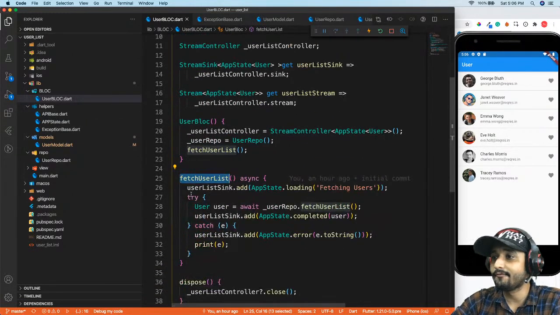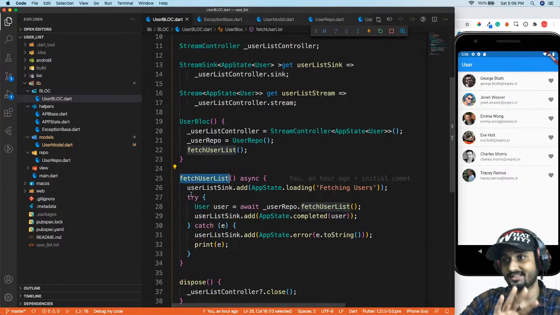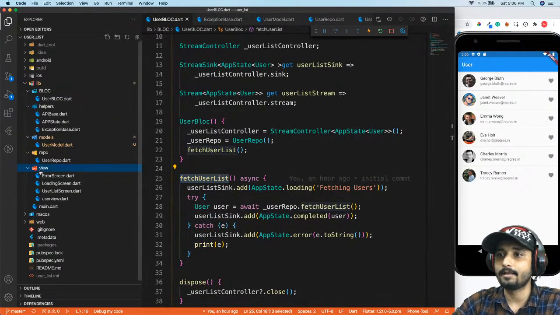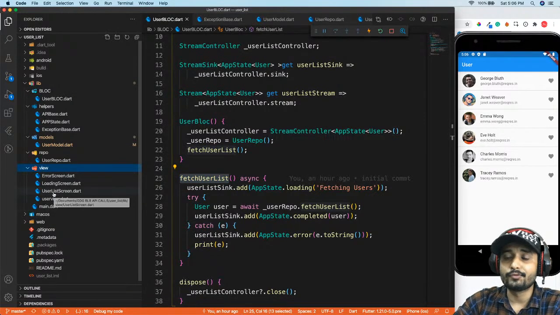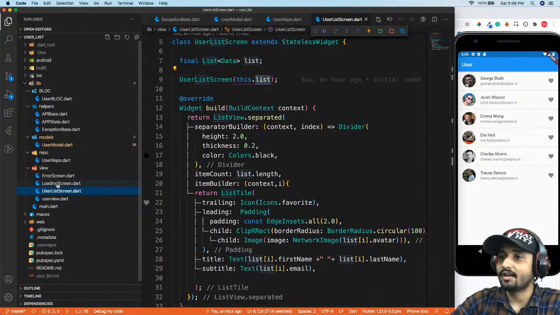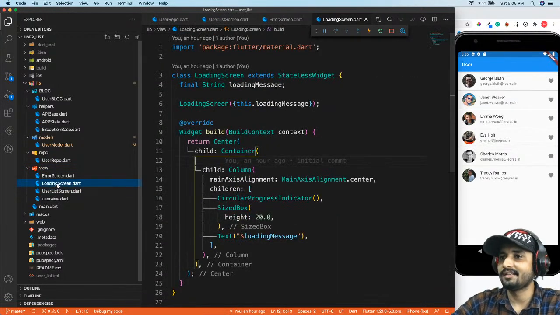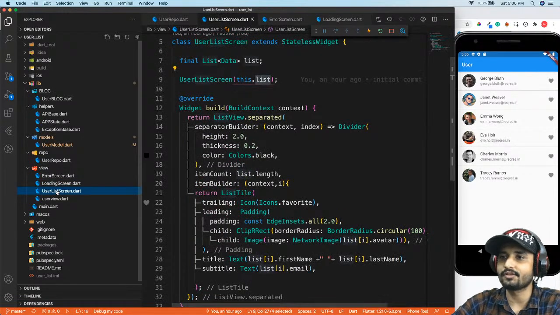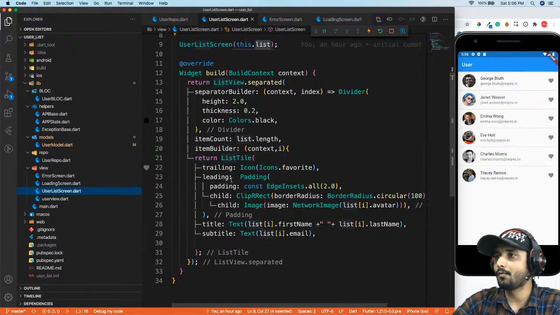So first, let's take a look at the UI. Let's complete the UI part as well so that you guys will not get confused. So now I will directly go to the user list screen, that is this part. Another thing is the loading screen, but first we'll go to the user list screen.